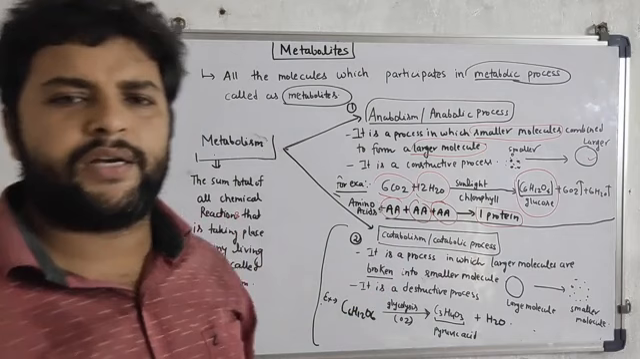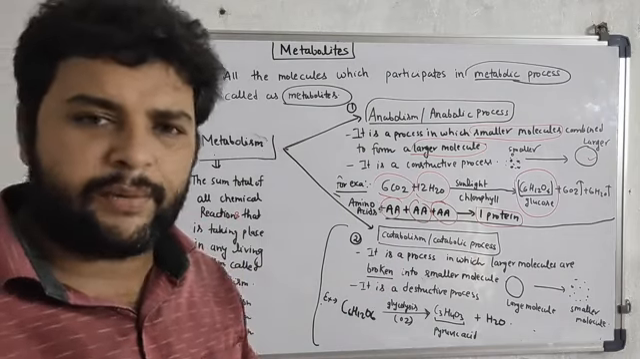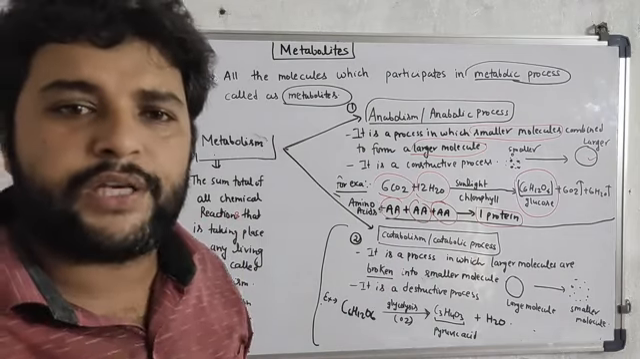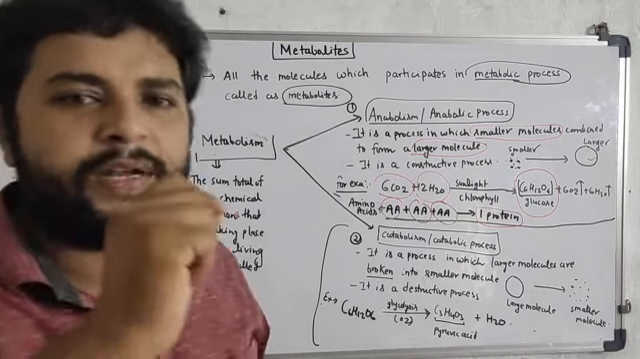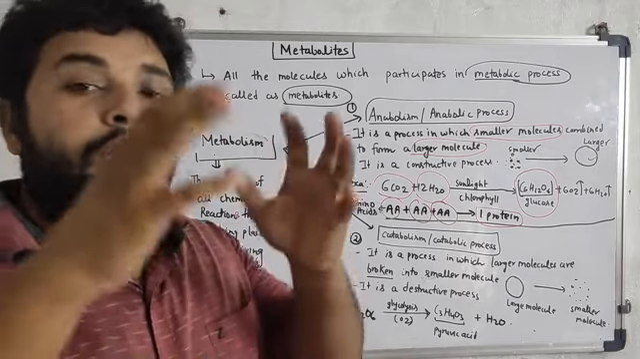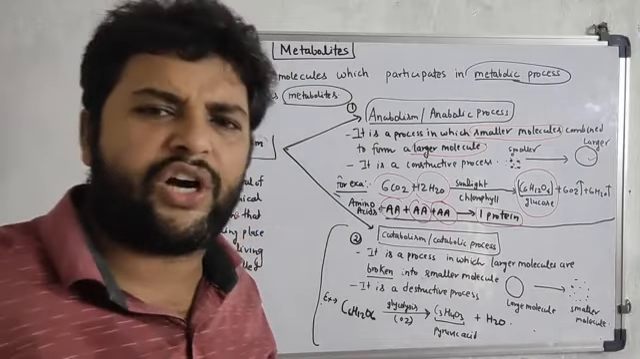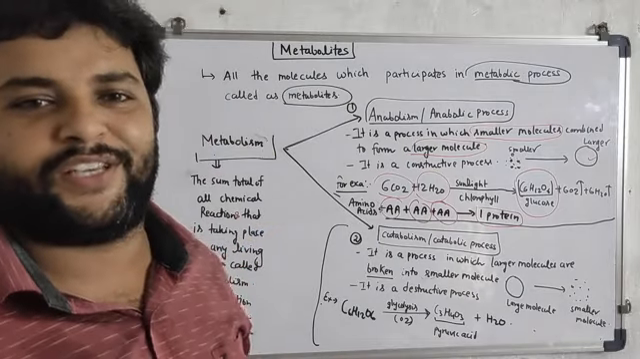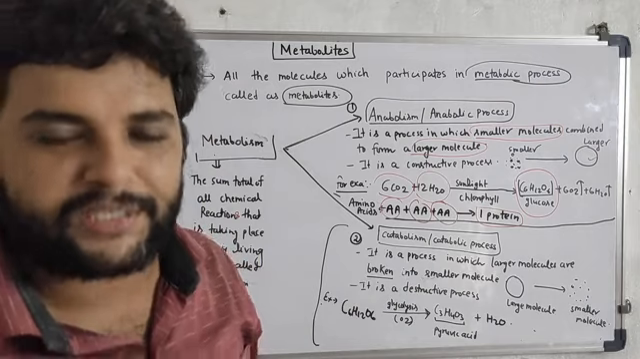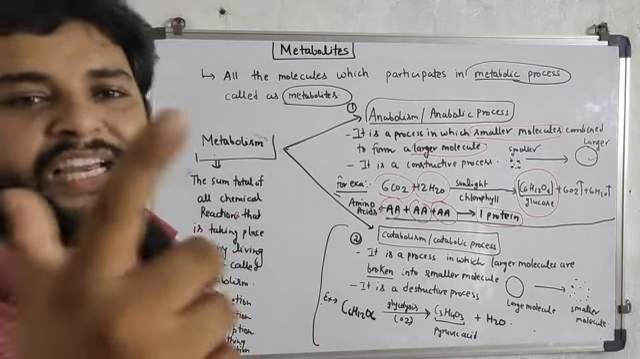Simply you can remember C for catabolism and C for cut down. C for cut down, C for catabolism. So here the large molecules are cut down or broken down into small pieces. That type of process can be considered as catabolism.